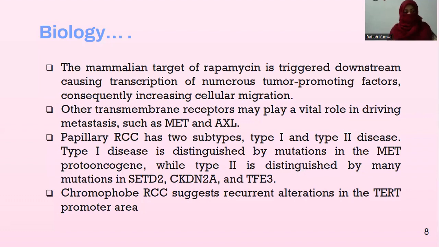Papillary RCC is a cancer of the tubes that filter waste products that are removed by the kidney from the blood. There are two types of papillary renal cell carcinoma. Type 1 is most common and grows slowly, while type 2 is more aggressive and grows more quickly. Papillary RCC has two subtypes.